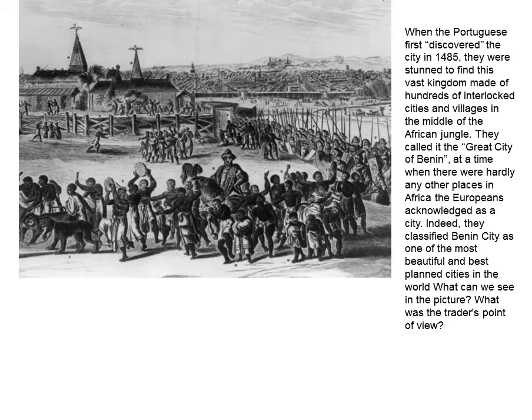Now, let's have a look at how their point of view is represented in that picture. We can see in the foreground, at the front, what looks like a group of Benin citizens playing drums and instruments and leading a procession. And in the middle of that procession, that possibly could be the Portuguese trader himself or one of his friends sat on a horse being led along in the procession.